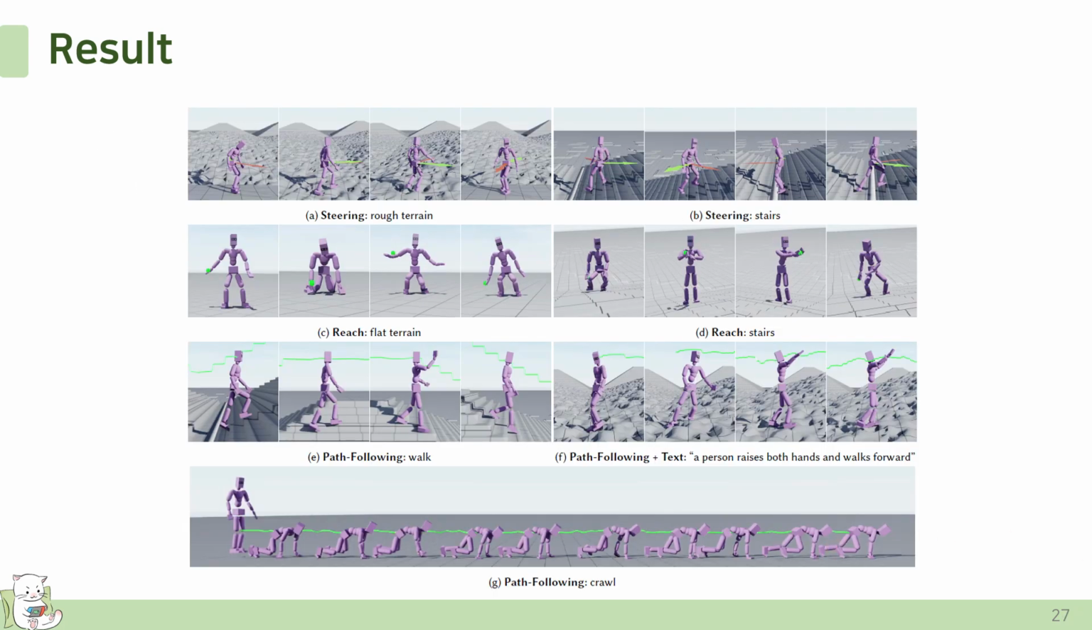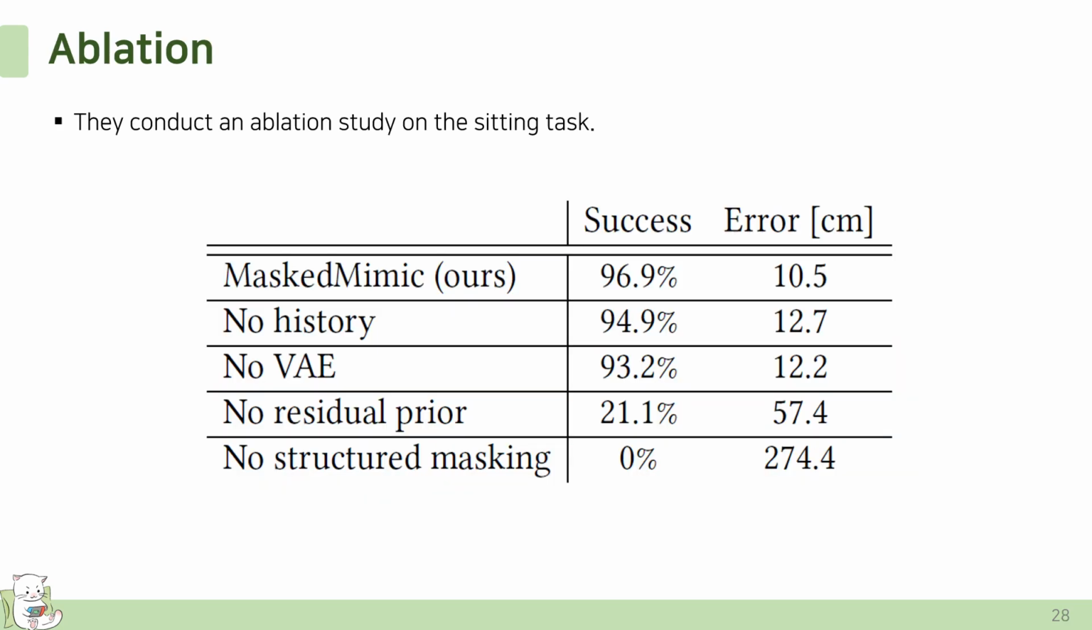This figure shows an example where goal engineering enables the model to successfully perform the desired motion for more complex tasks. In this paper, an evaluation study was conducted on sitting tasks, which requires the integration of multiple input conditions. The following table shows the result.